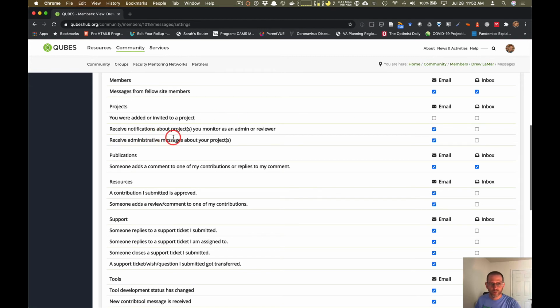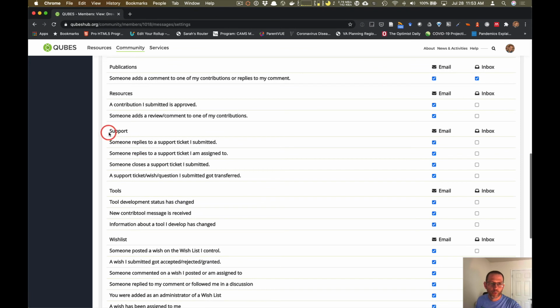Or any administrative messages. One thing I will say is that if you start using projects, again, to be more confusing, there's a way to fine-tune the notifications that you receive from that project from within that project, kind of like with groups, right? So in other words, every single project has its own individual notification settings that you can fine-tune and control. So you want to think of this particular area, the settings for notifications, as a global, hub-wide, non-sub-community area where you can fine-tune the messages that you receive.